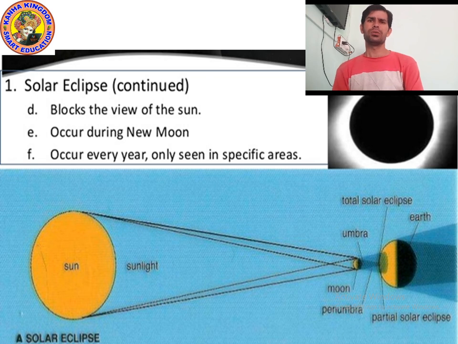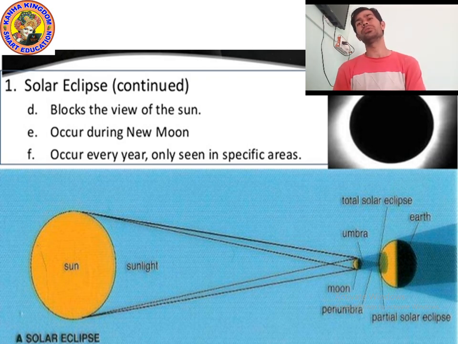So kids, a solar eclipse blocks the view of the sun. You will not see the sun during the daytime, because it is blocked by the moon. It also happens during the new moon.